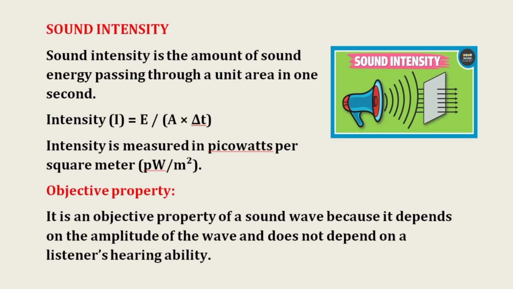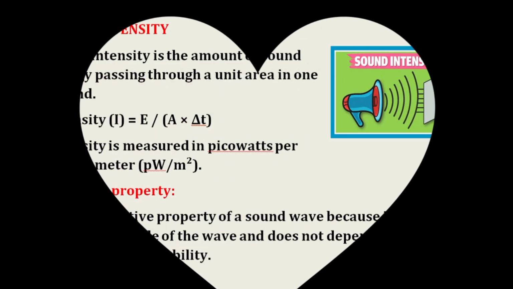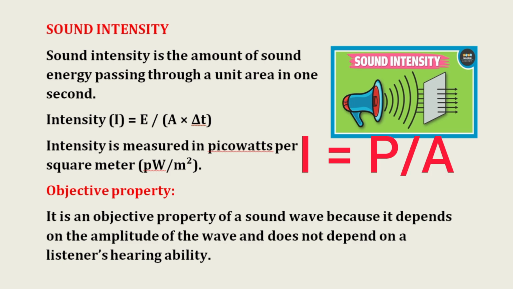Sound intensity. Sound intensity is the amount of sound energy that passes through a unit area perpendicular to the direction of sound wave propagation per second, as shown in the figure. Formula: intensity is equal to energy divided by area times time, or intensity is equal to power per unit area, I = P/A, where I is intensity, P is power, and A is area. Unit: intensity is measured in watts per square meter.